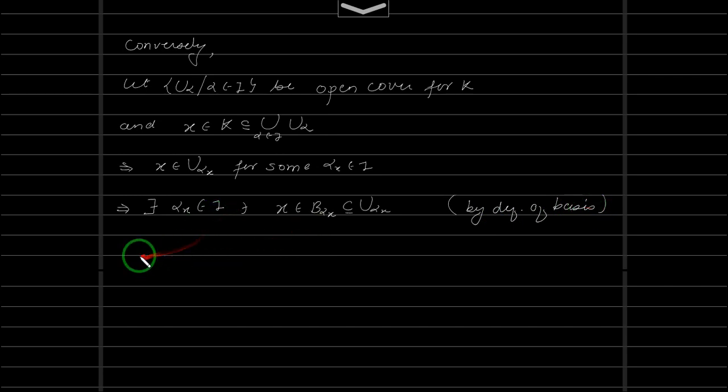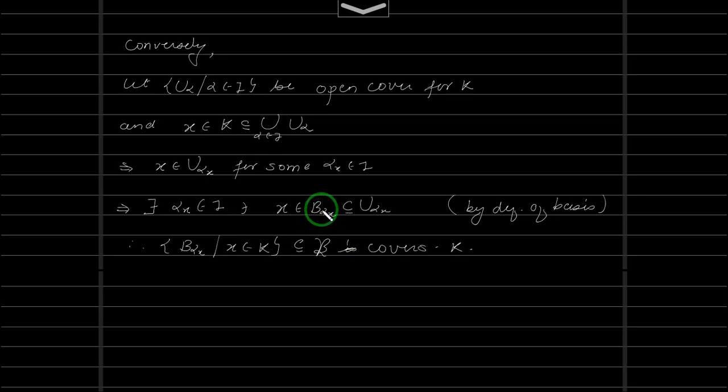Now, if we take all those elements x in K and take the corresponding B alpha x, we will have a cover for K. This will be indexed by the elements in K, not I. So for each x in K, we got the basic element B alpha x.